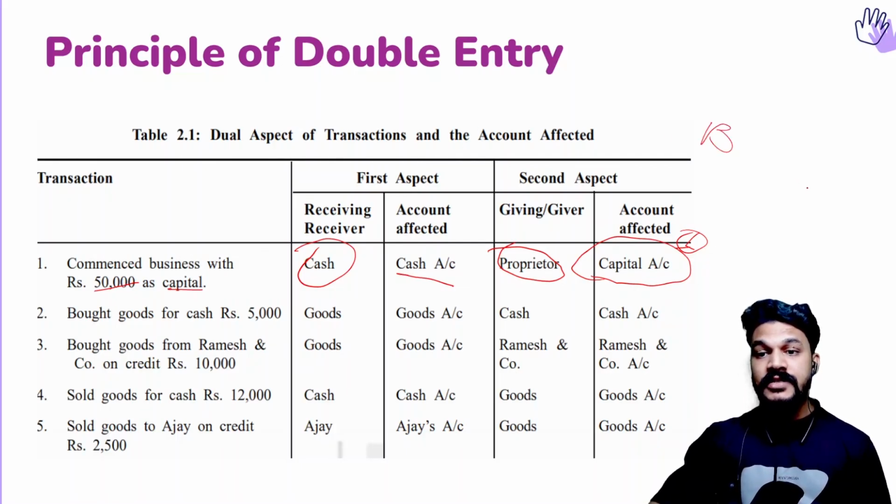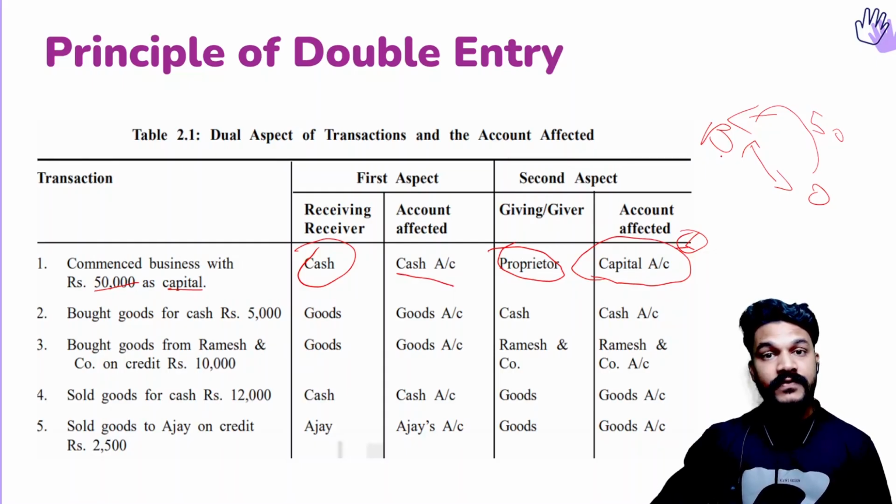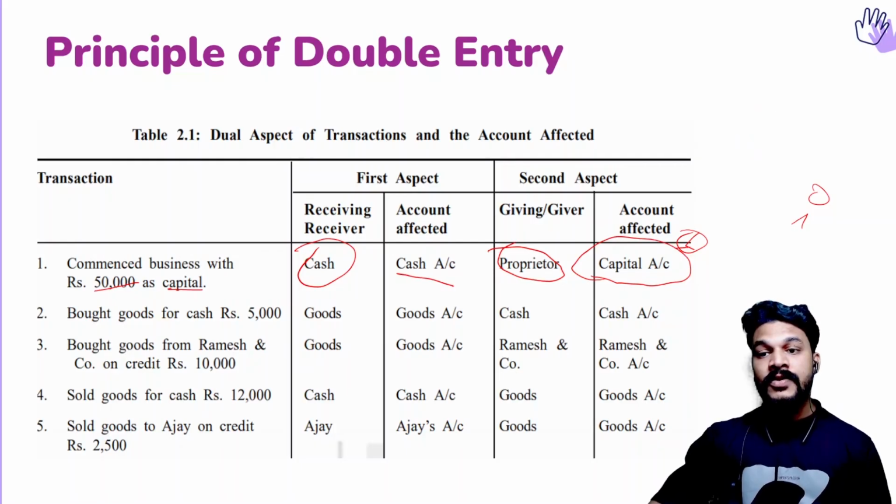Here is the business, here is the owner. They are separate persons. So 50,000 is given by the owner to the business. Now if somebody gives you money, you have to return it back, right? The same way, the business has to return this money somewhat later. So there is a 50,000 rupees liability towards the owner. That is why capital is treated as a liability, because the owner and the business are both separate.